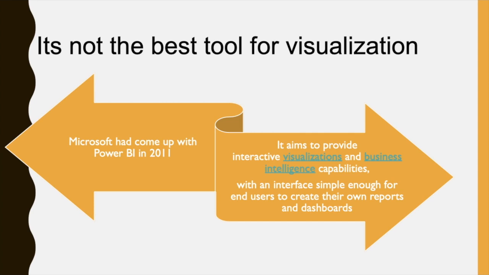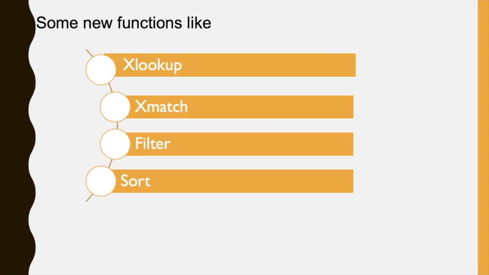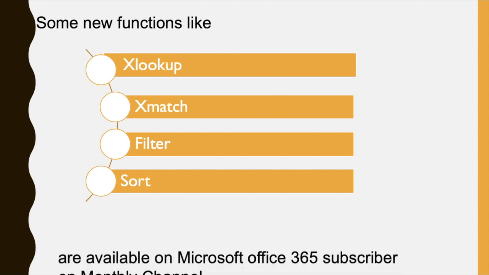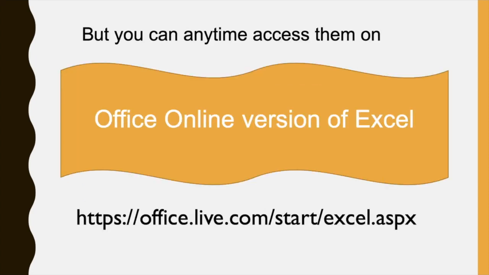It's really interesting. Second thing is that there are some new functions like XLOOKUP, XMATCH, FILTER, SORT, and a lot more which you don't get in your existing workbook. And also you don't want to take a monthly subscription of Office 365. So what can you do about that? Here's the solution for that. You can access them anytime on the Office online version of Excel.